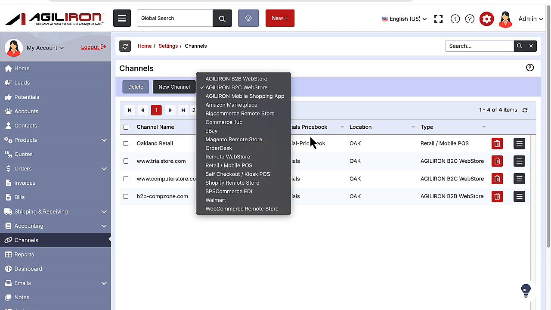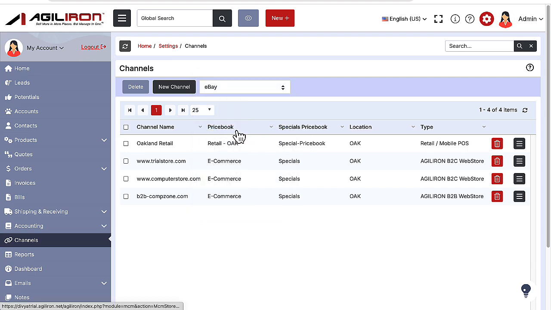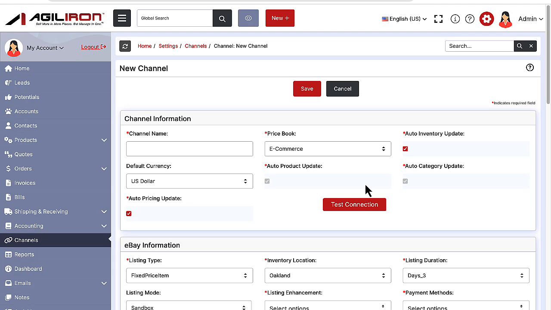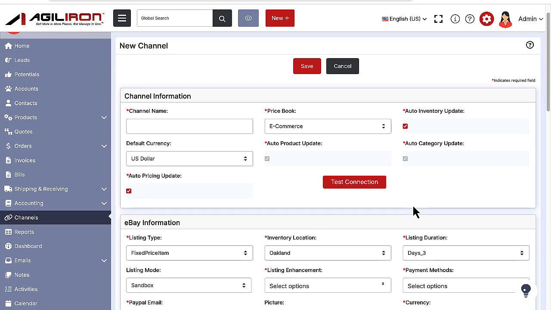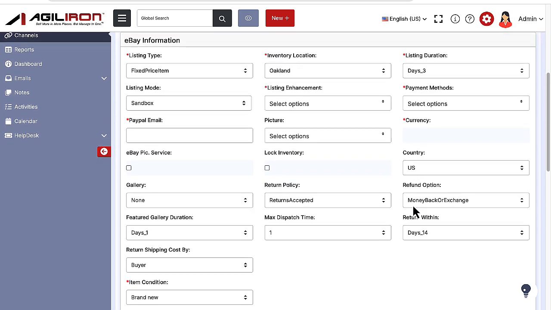It's as simple as selecting the eBay type of channel from this drop-down menu and then clicking the New Channel button. That simple click brings up this screen with a list of eBay channel configuration options you can pick from. Or you can accept the default settings as they are.